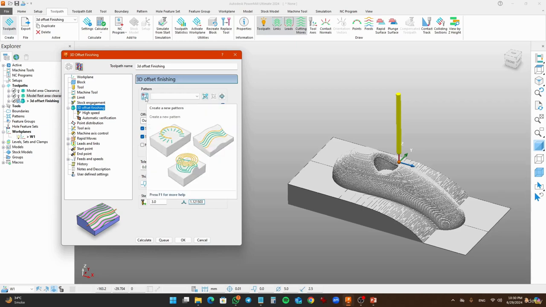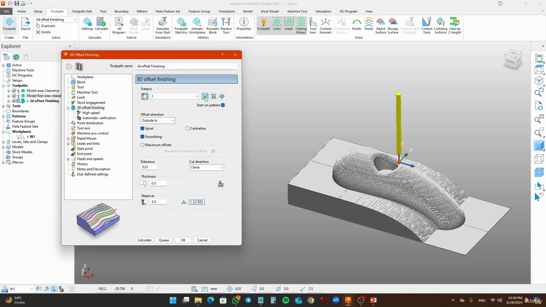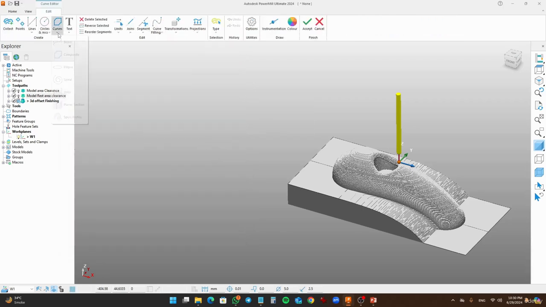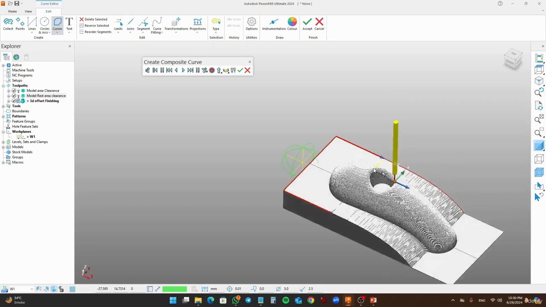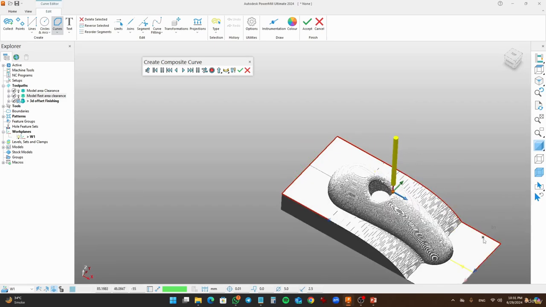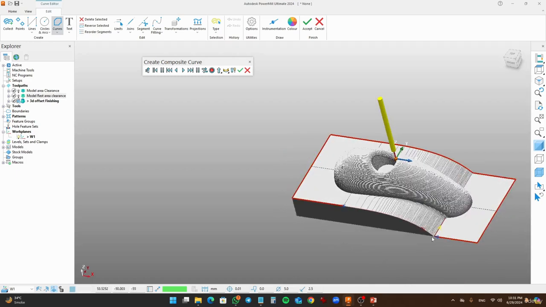Click here, create a new pattern. Just name it one. Go to curve editor. I'm going to select a composite curve over here, and just select it. So just go back, click here, just go around all that surface. I'm going to select the corner edge of that. Click save, click OK. So the cutting toolpath will definitely be created according to the pattern which I have created.